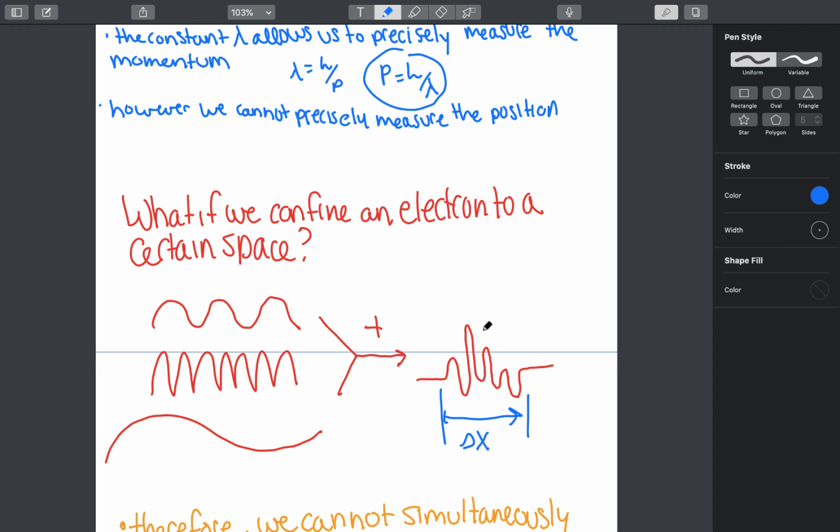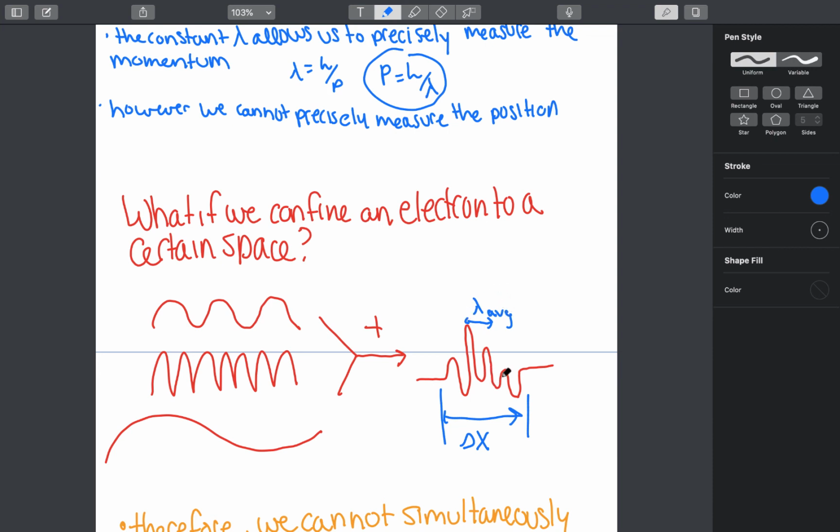However, if you notice here, the wavelength cannot be measured that accurately, and you can see this because it doesn't look too much like your normal wave. So in order to find the wavelength, we take the average wavelength, which is not as precise.